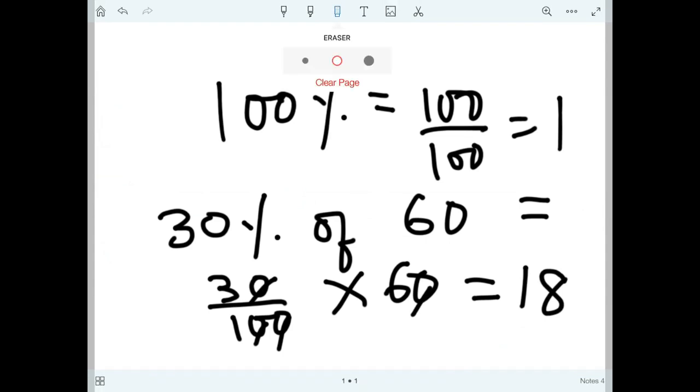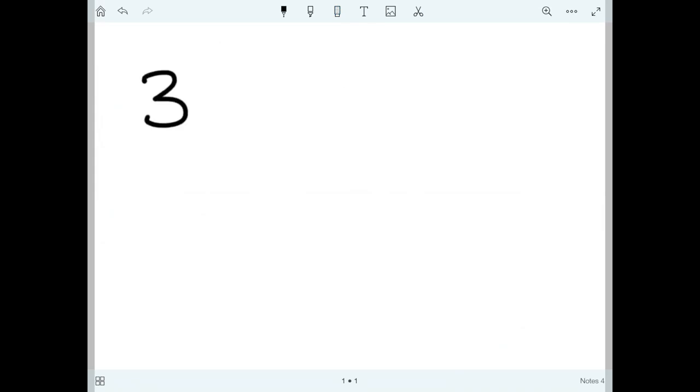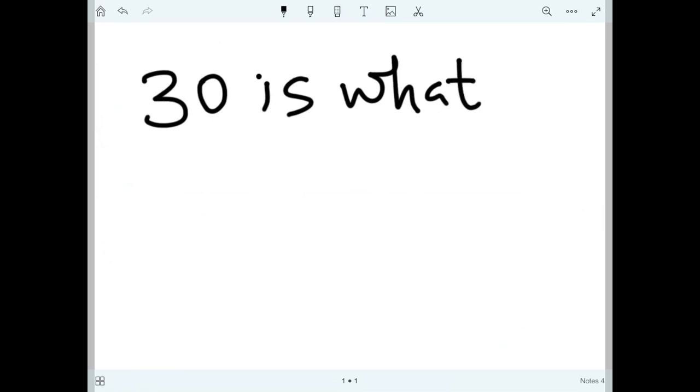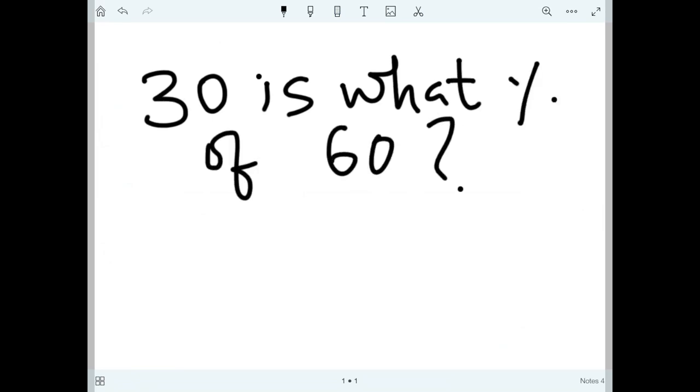But suppose somebody asks you, 30 is what percent of 60? Now the question is slightly different. Earlier it was what is 30% of 60. Now it is 30 is what percent of 60. That means now we have to calculate the percent. Percentage is not given. What is given? 30 is what percent of 60. So 60 is the base.